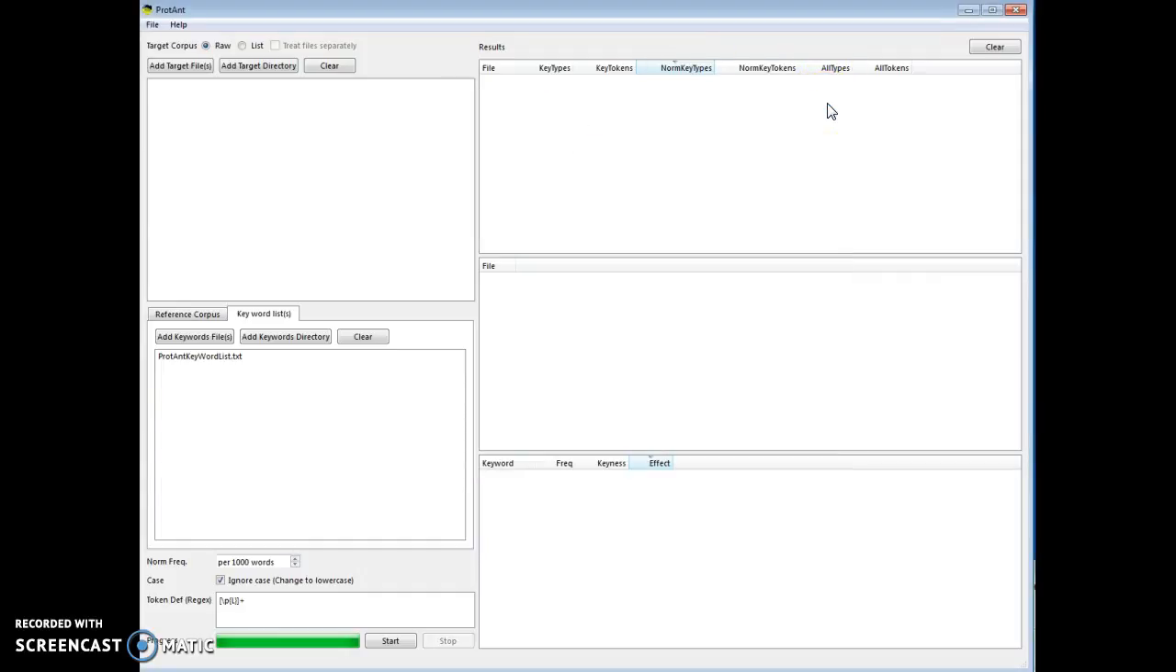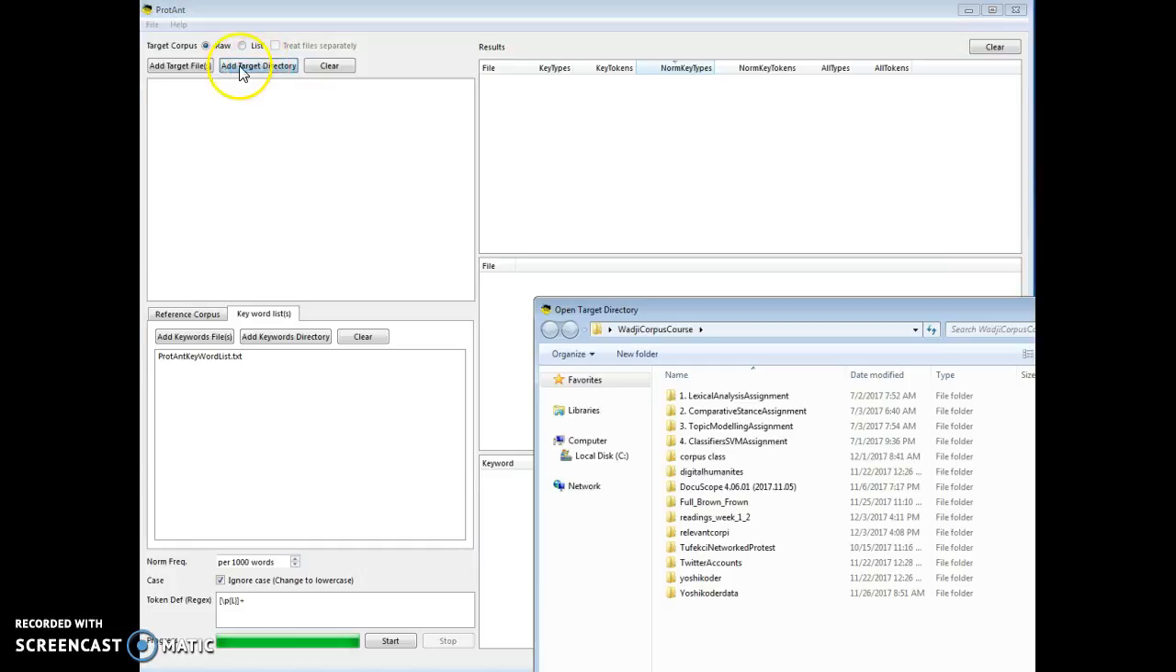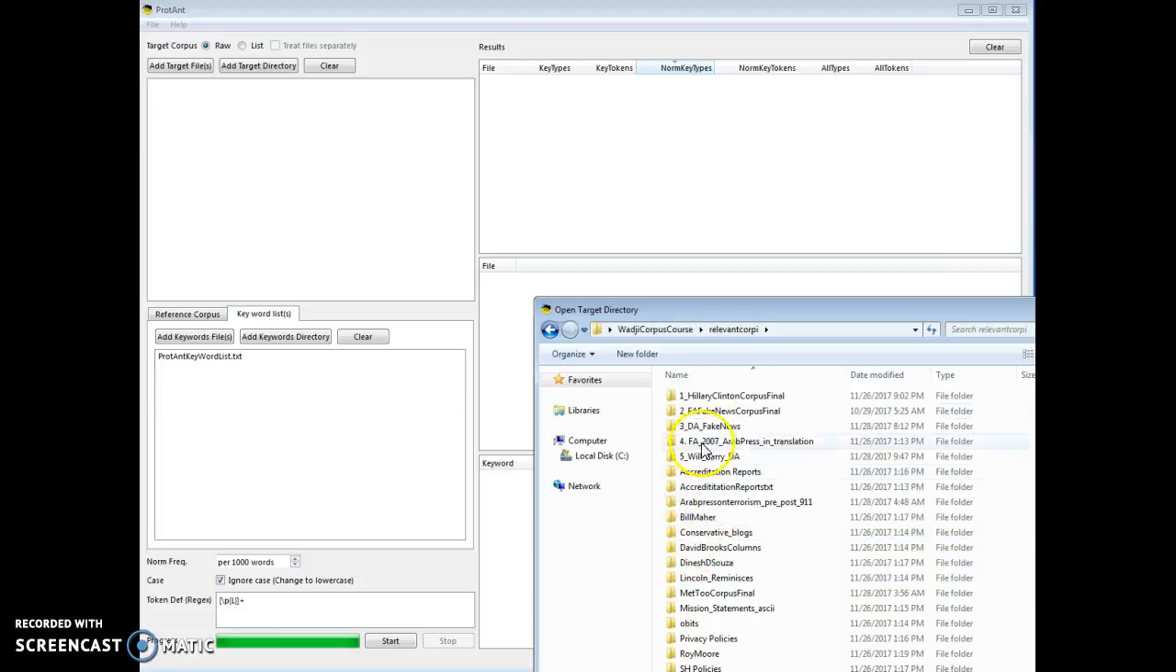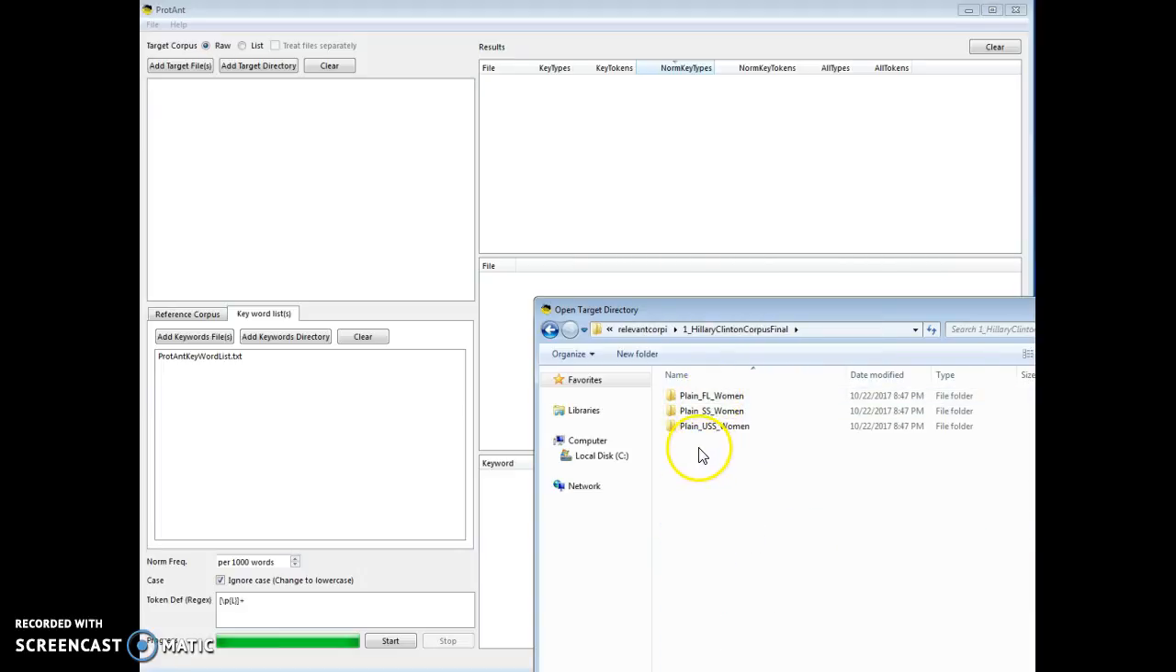What we're going to first do, though, in this video is learn how to read her speeches into ProdAnt. And to do that, we're going to keep the setting on raw because we're actually looking at text. And if you add files, you add individual files. Directory adds whole folders, and that's what we have. And so we're going to add the directory, and then we're going to look for where her corpora is, and we find it on our disk.